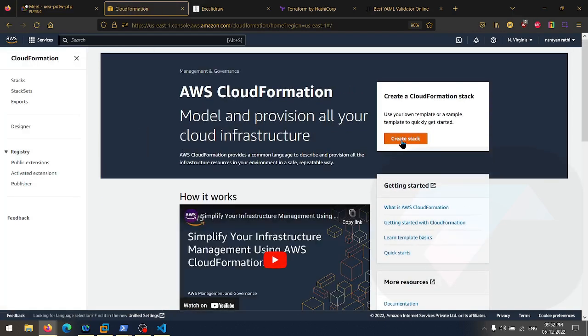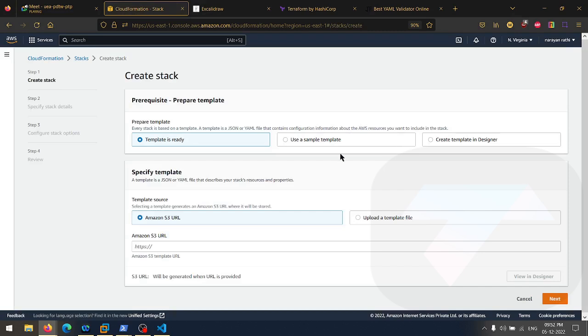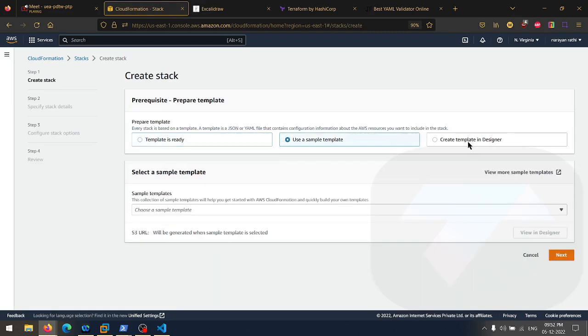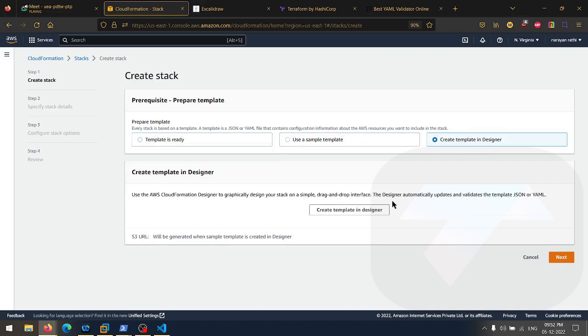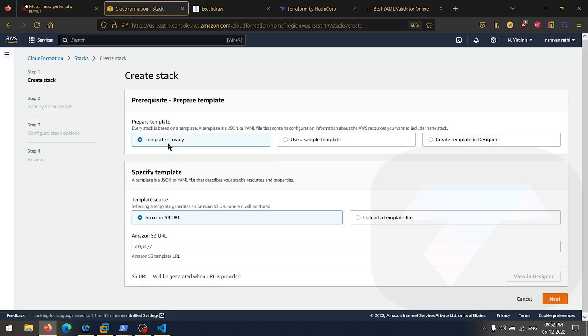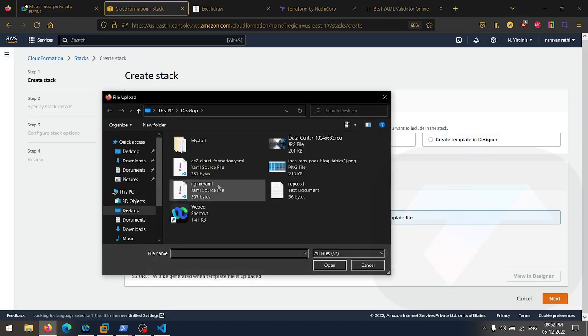Now, here we have the option to create a stack. Just click here, create a stack. Now, the template is ready. You can use a ready template or create a template in designer. It provides a designer way to create your own template, but I suggest you use this ready template. Upload the template, choose the file from here and upload it.